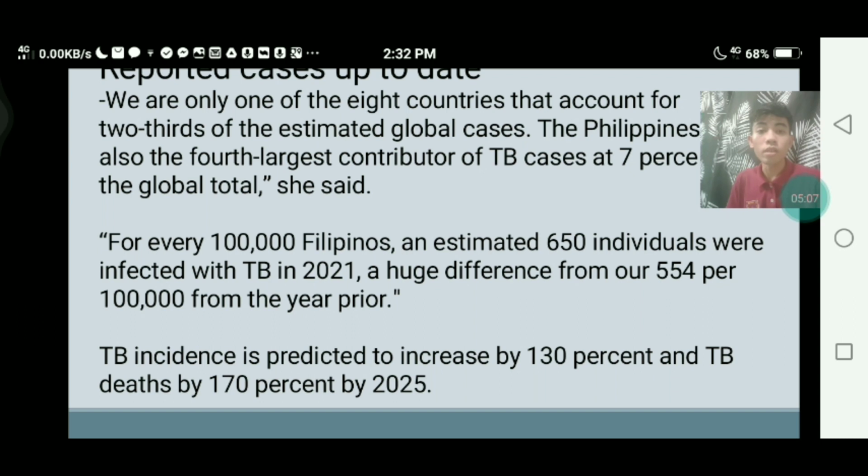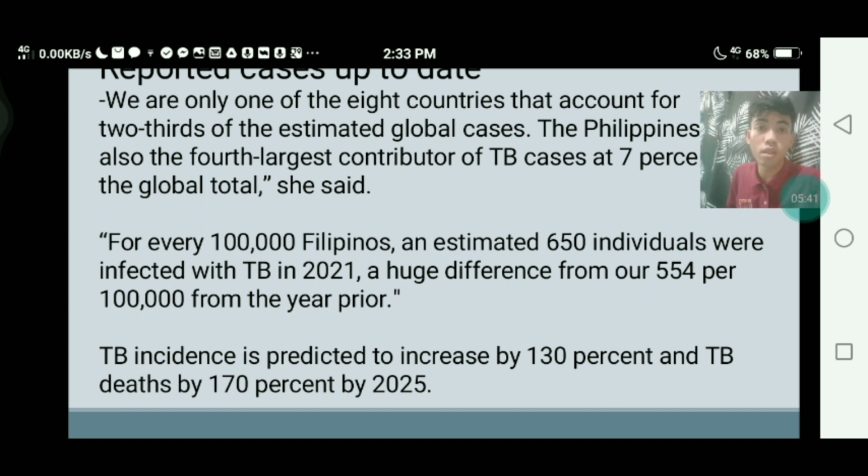The TB incidence is predicted to increase by 130% and TB deaths by 170%. Imagine how serious that is, how dangerous tuberculosis is. It kills a lot of people. It infects a lot of people.